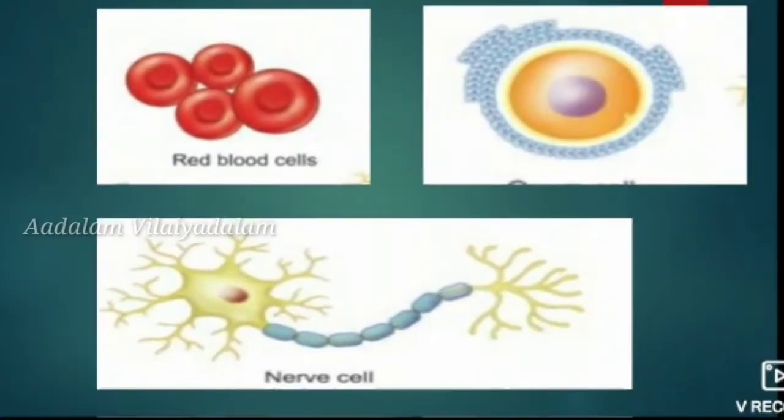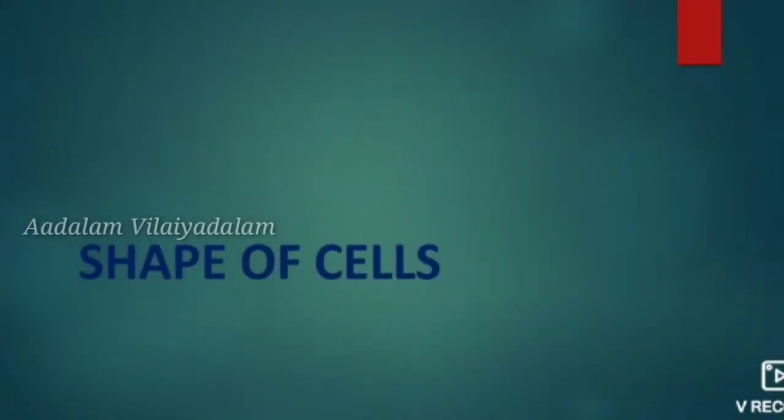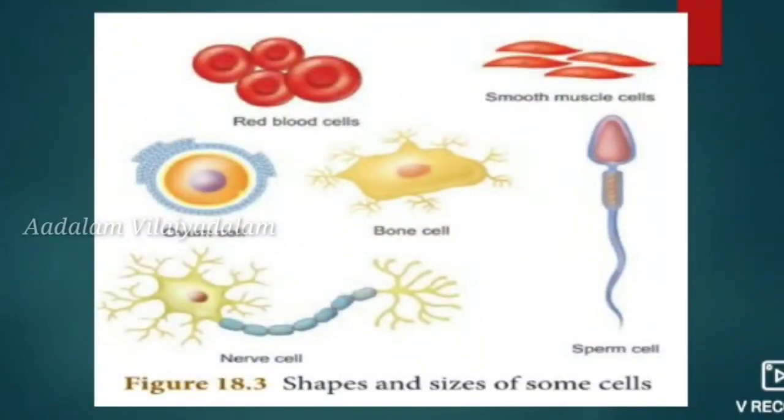And next I will explain about the shape of the cell. The cells have different shapes. They are oval shaped, round shaped, elongated shaped, branched shaped, and there are nerve cells or neuron cells. These are some of the different types of cells. Look at the picture. The RBC is oval shaped, bone cells are elongated cells, and nerve cells are branched cells. So these are some of the shapes of the cells.